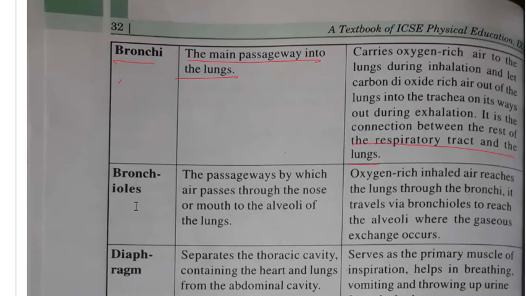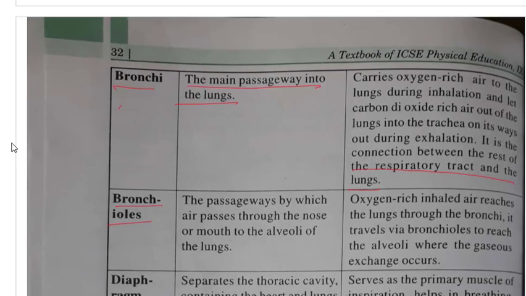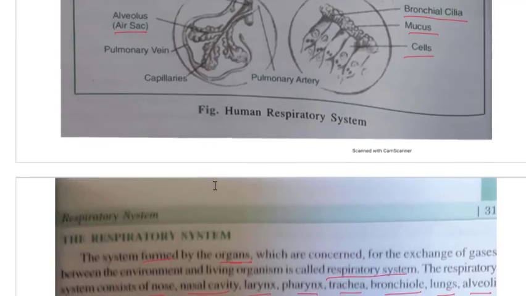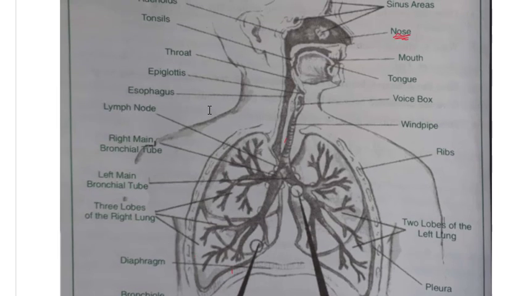Bronchi. Bronchioles. As you are reading different headings, I suggest that after each topic, each part, you again see this diagram and see where the particular part we are seeing is present, and try to understand its function from the diagram.